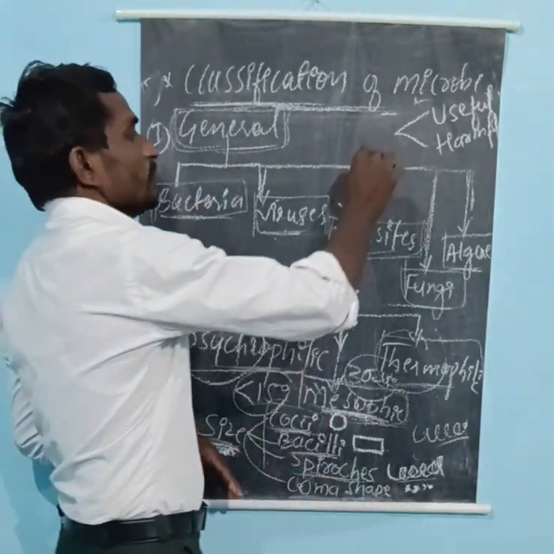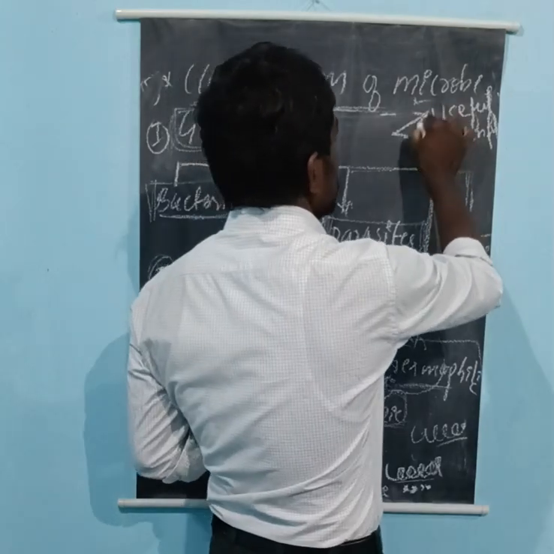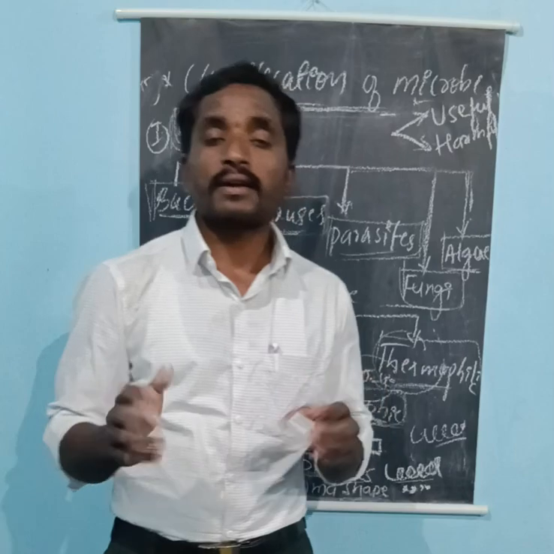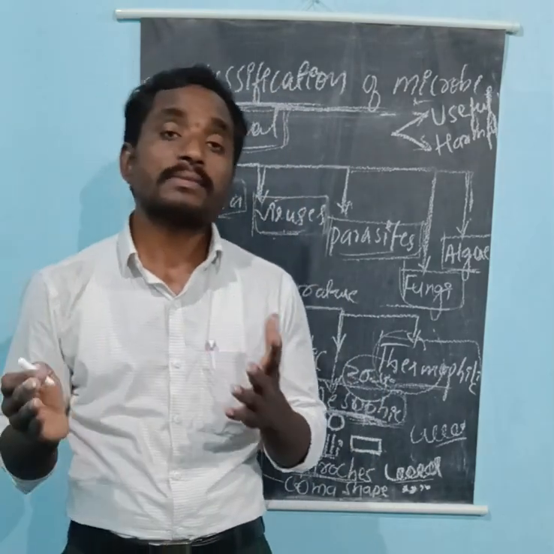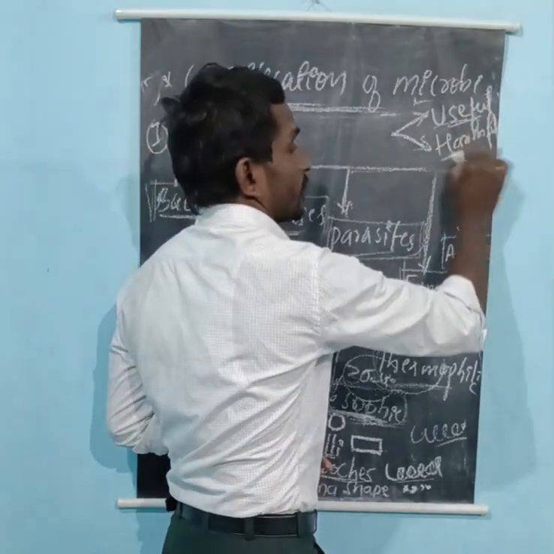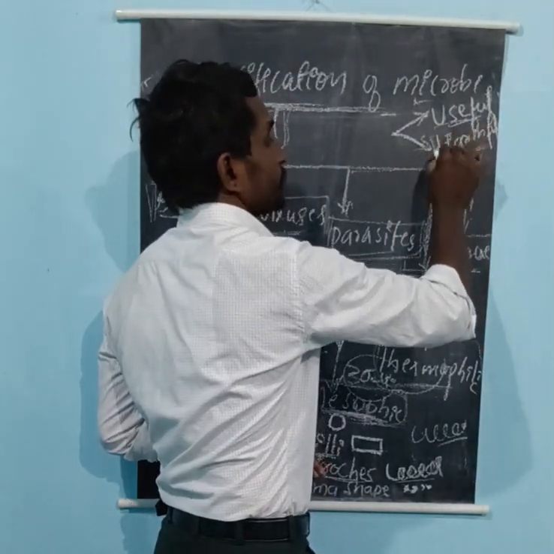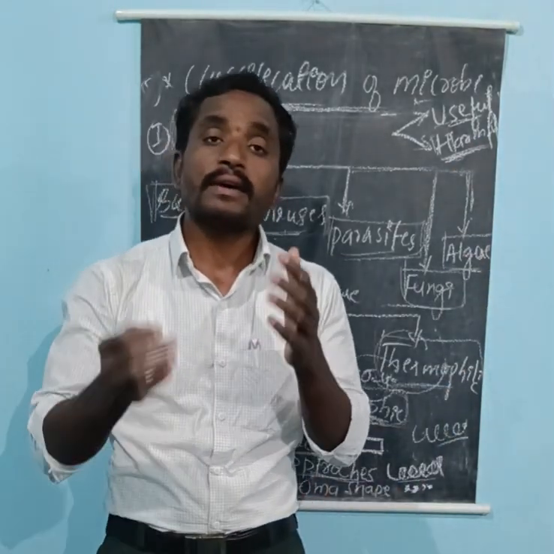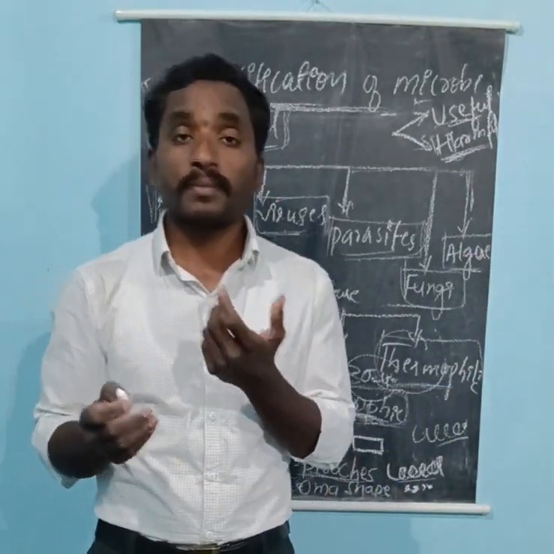Now come to one more simple classification, according to the use or importance. Microorganisms are classified into two types: useful microorganisms and harmful microorganisms. Useful microorganisms are very essential to human beings.